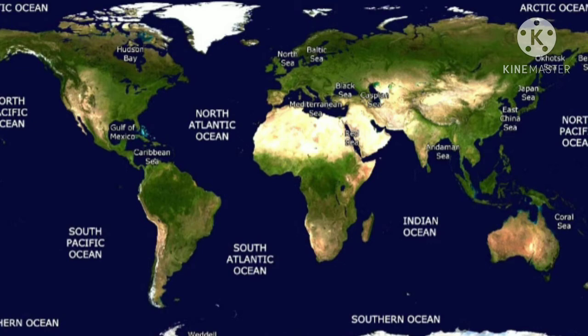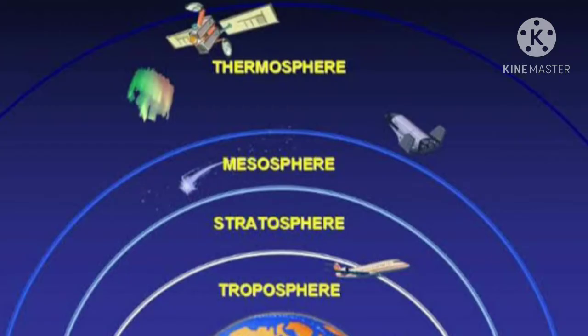Now we will turn towards the atmosphere. Our Earth is surrounded by a layer of gas called the atmosphere. This is the definition of atmosphere.